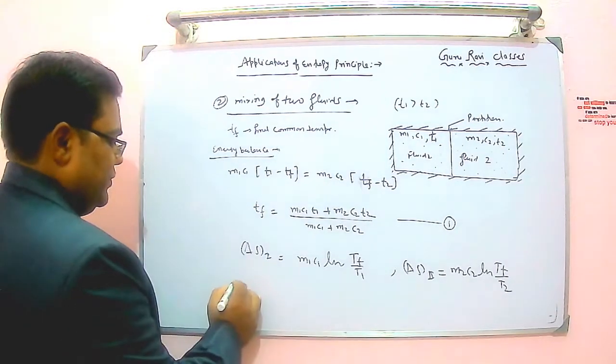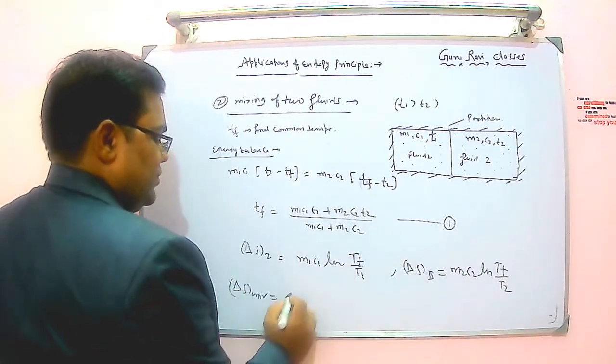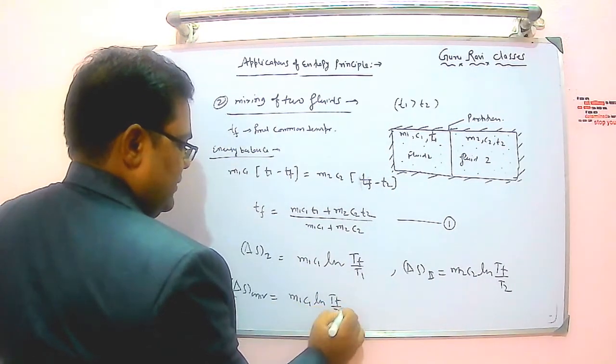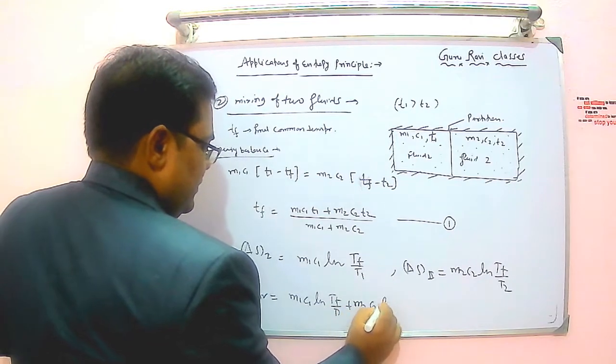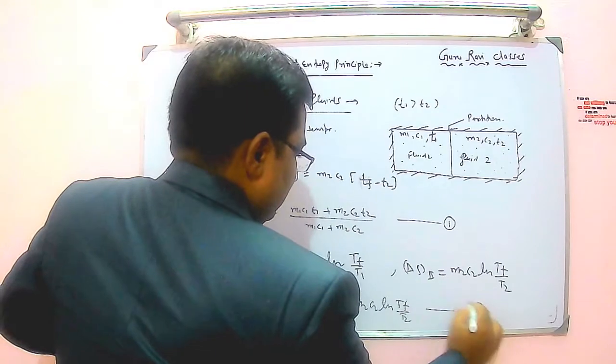So delta S of universe is just the summation of these two. So I can add M1 C1 ln of Tf by T1 plus M2 C2 ln of Tf by T2. This is equation number 2.